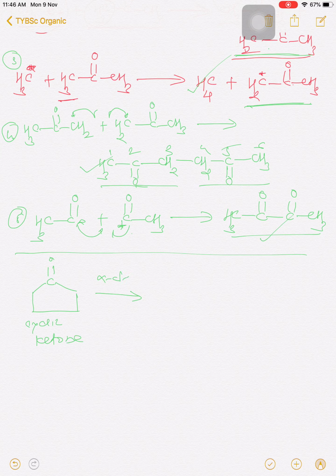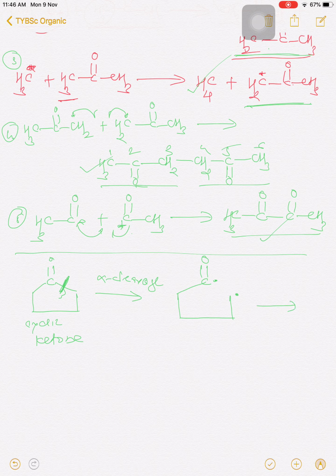There is a breakdown of the bond between the alpha carbon and the carbonyl carbon, and it forms a biradical. The bond between these two is broken and a biradical is formed.